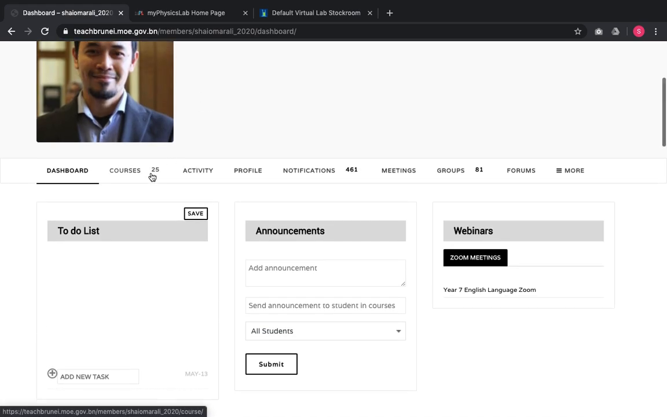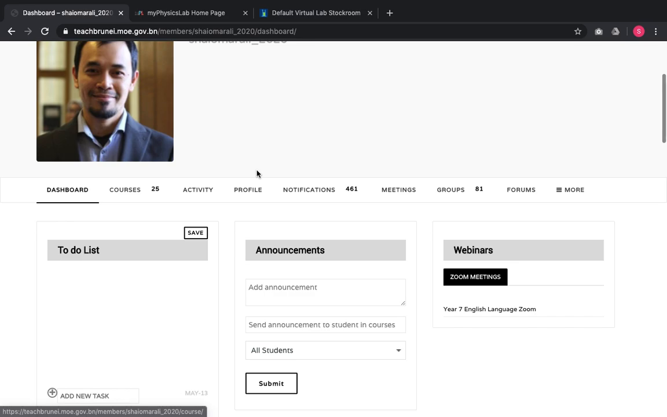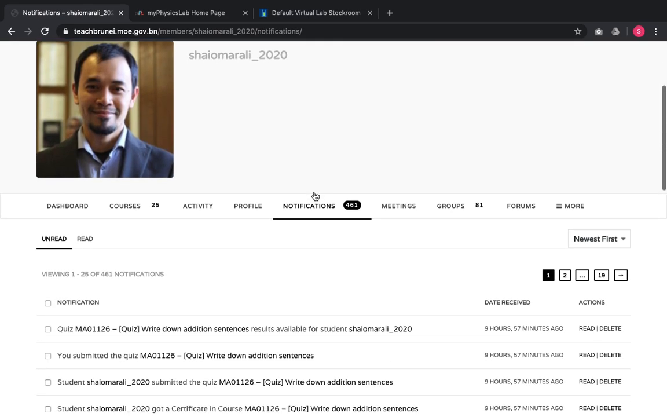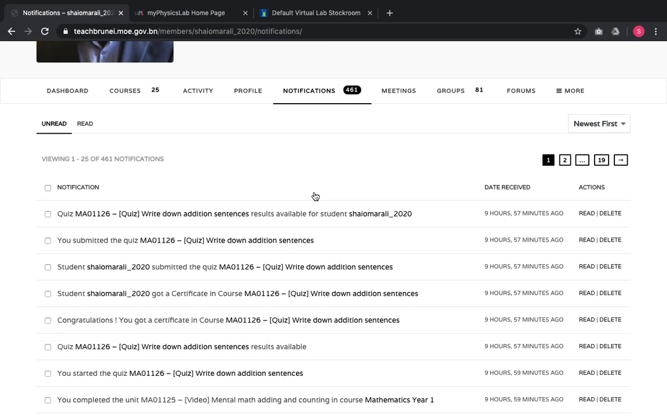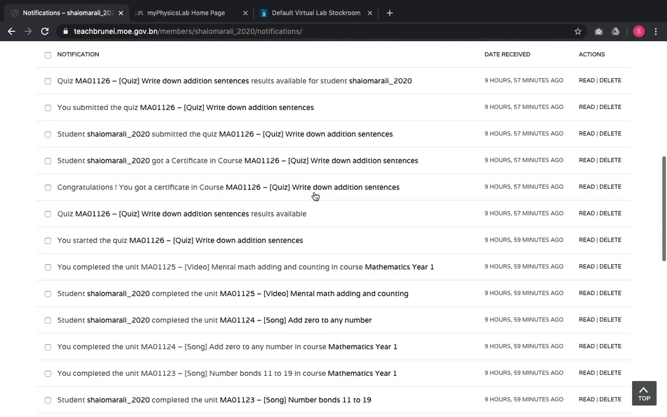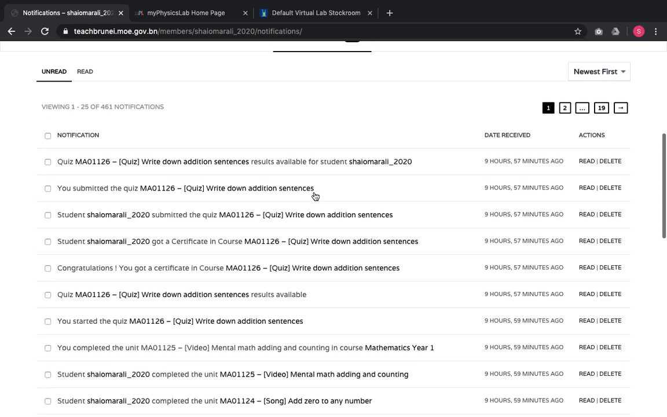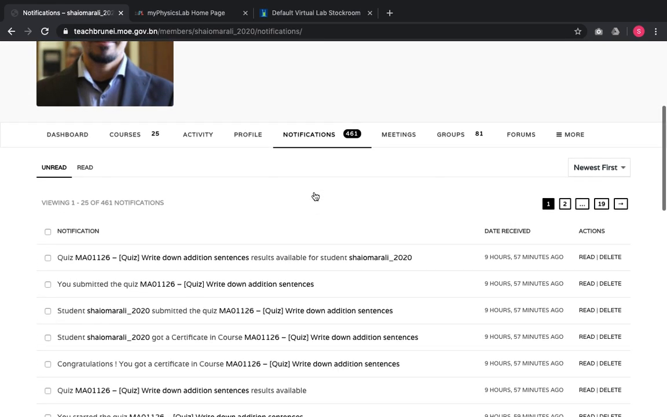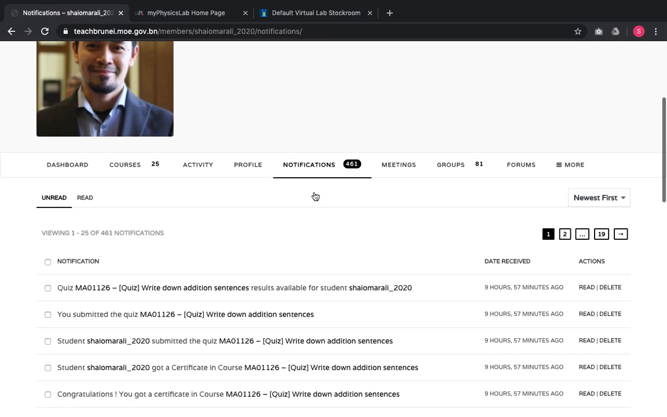So we've got the features here, for example, the courses that I'm teaching, my activities. The TeachBrunei LMS has what is called notification, but it's very similar to receiving emails. So what I have here is like an inbox of information about students' activities and requests for meetings, for example.